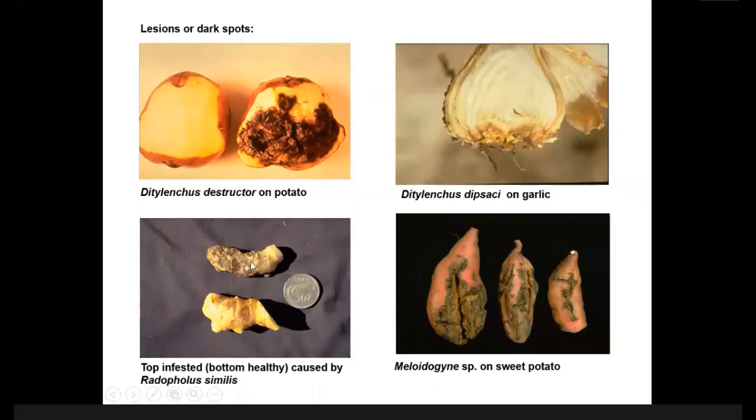This is the top of ginger, for example, which is infested, but the bottom looks healthy, and it is caused by the fungus Rhadophilus civilis. And another symptom you can see here, Meloidogyne species on sweet potato. You can see here the development of cracks on the infected sweet potato because of the attack of the root knot nematode Meloidogyne species.